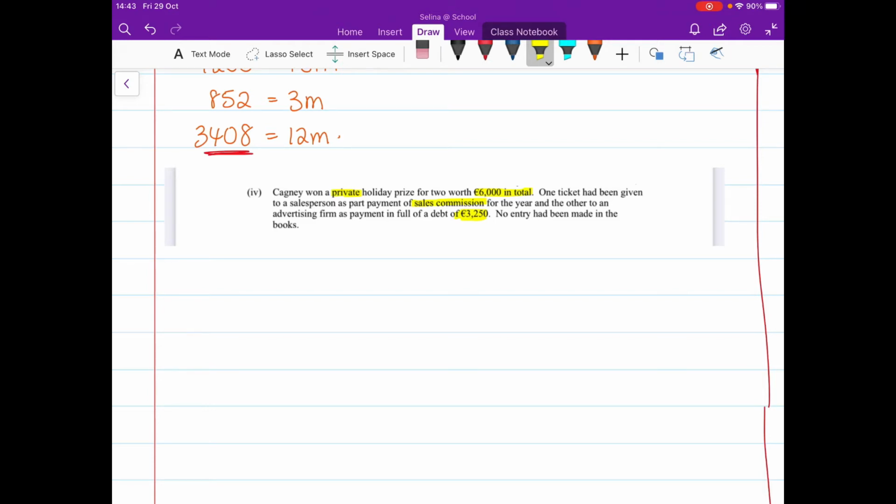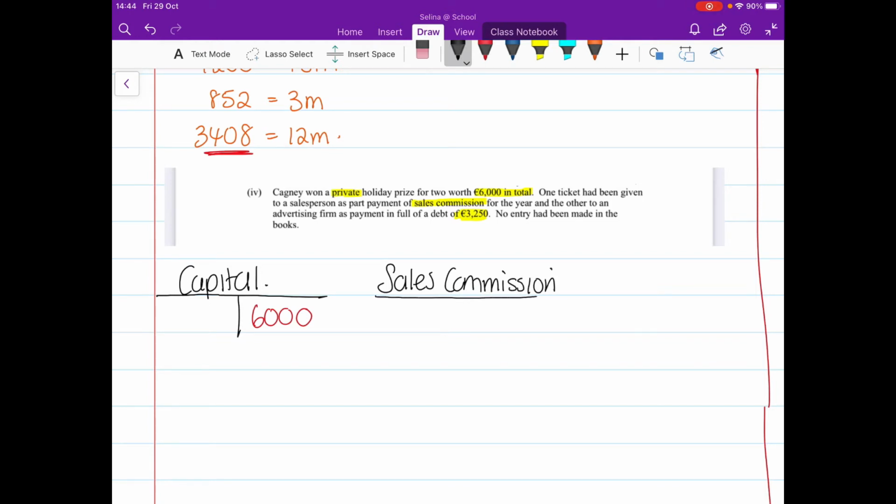We're going to start showing what the entry should have looked like. Okay, so the first one there, as I just said, is capital. Okay, he's entering money into the business, in the form of tickets to a holiday. So capital, he's entering €6,000. Capital is always on the credit side. Okay, 1 ticket had been given as part of a sales commission for the year. Okay, so if the 2 tickets are worth €6,000, 1 ticket then is worth €3,000. So my next account is going to be sales commission. Sales commission is an expense. So I'm going to go debit side, €3,000, 1 ticket.